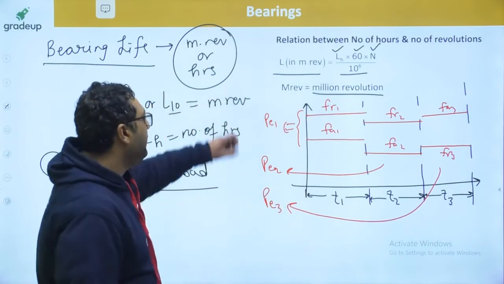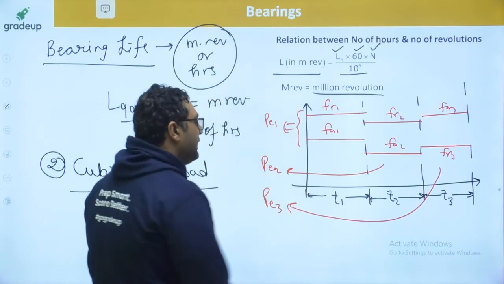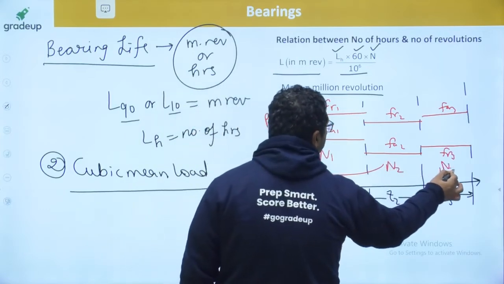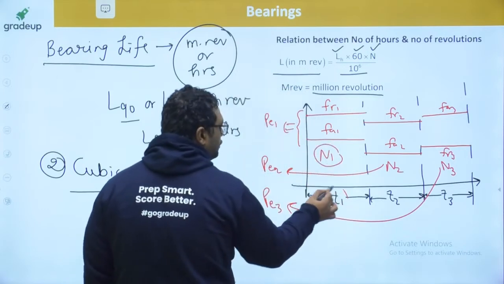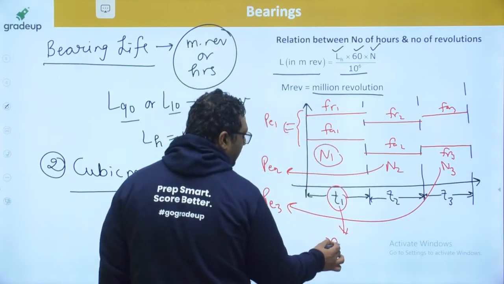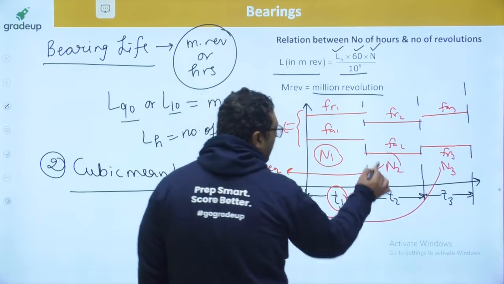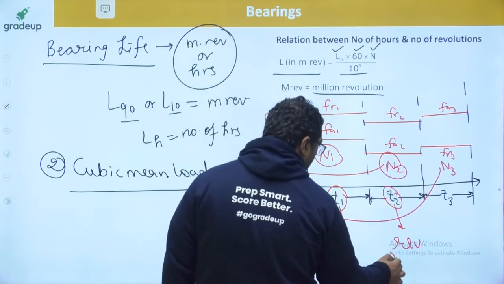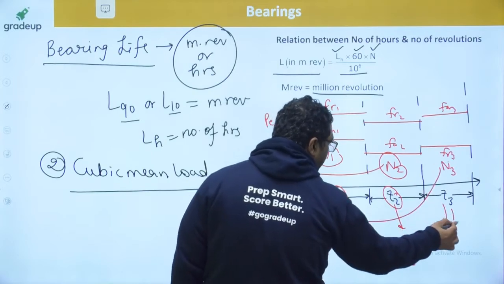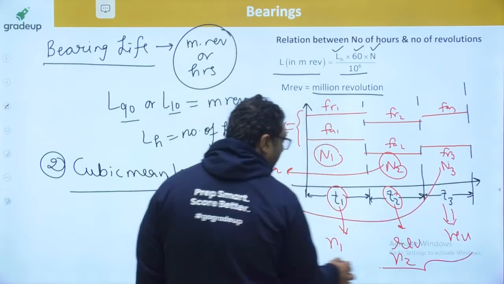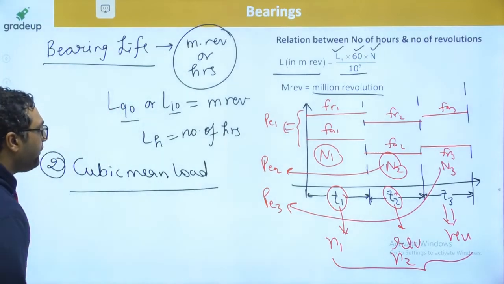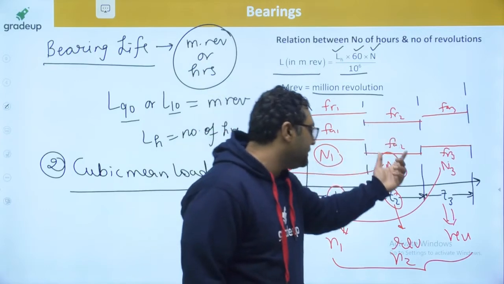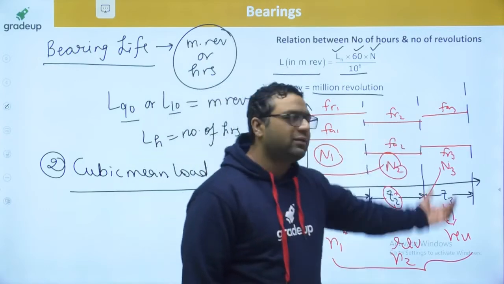So you can find PE1, PE2, PE3. Let us say N1 RPM is the speed here, N2 RPM is the speed here, N3 RPM is the speed here. So RPM into time, you will be getting some revolutions, N1. N2, N3 into T3, you will get some revolutions. Okay guys, so this is PE1, the equivalent radial load in the first cycle, the equivalent radial load in the second cycle, the equivalent radial load in the third cycle.